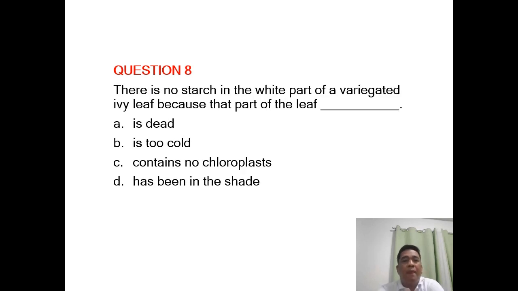Question number 8. There's no starch in the white part of a variegated ivy leaf because that part of the leaf blank. A is dead, B is too cold, C contains no chloroplast, or D has been in the shade. So there's no starch because it contains no chloroplast.